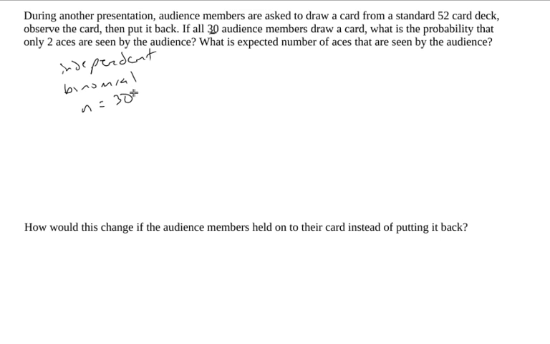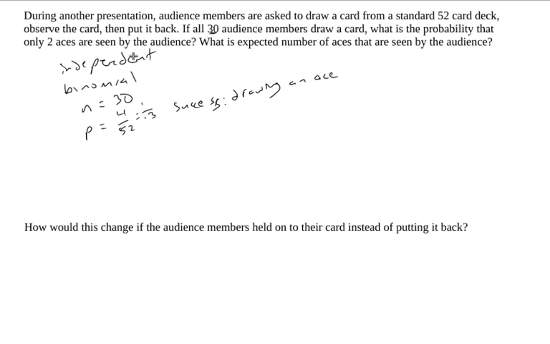Specifically, there are 30 different trials, and we're saying the probability of a success, well, I should probably define what a success is here. We're counting the number of aces that are seen by the audience, so I'm going to count a success as drawing an ace. The probability of drawing an ace out of a deck of cards is going to be 4 out of 52, or I could reduce that down to 1 out of 13.